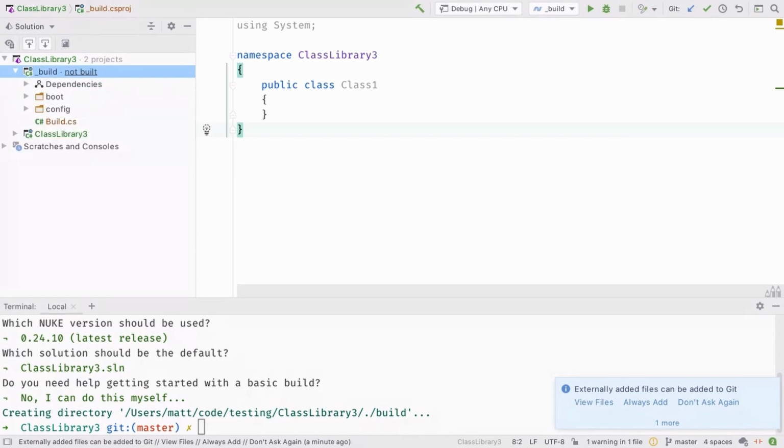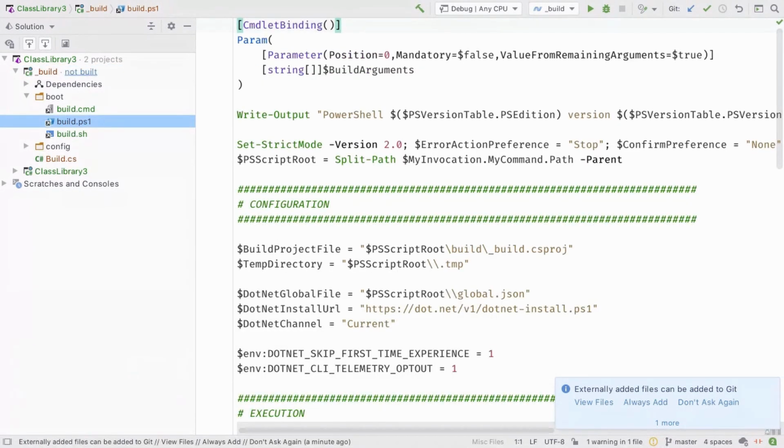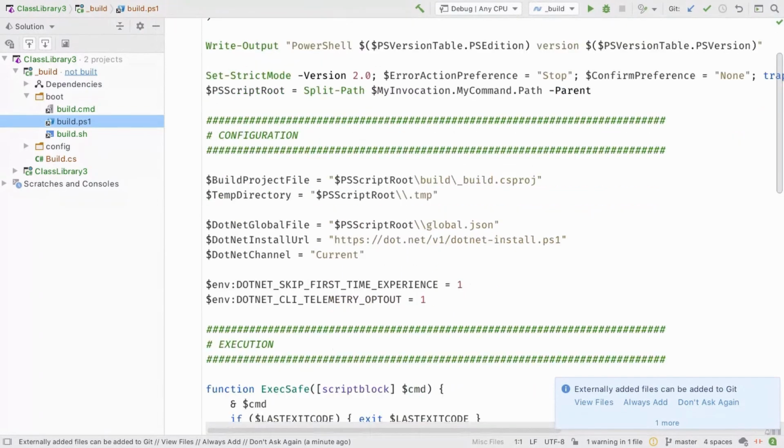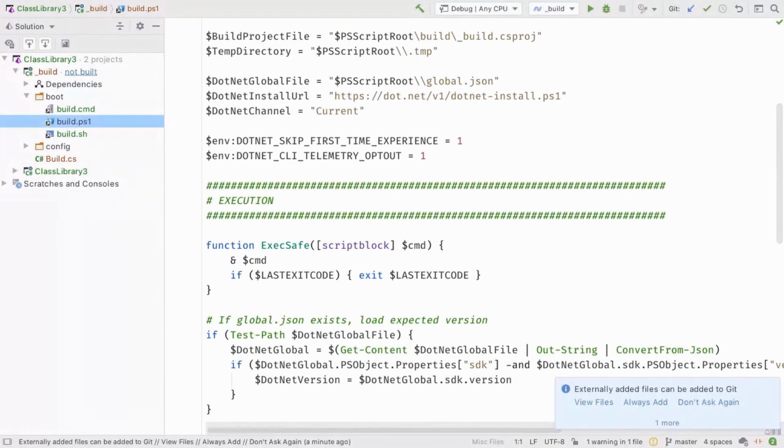And if we look into that solution, we can see we have a couple of bootstrapping scripts, which are cross-platform, basically. Those bootstrapping scripts do mostly the same, or they actually do the same, which is just to ensure that, for instance, in this case, I was picking the .NET Core as a platform for the build, but we can also use .NET Framework.